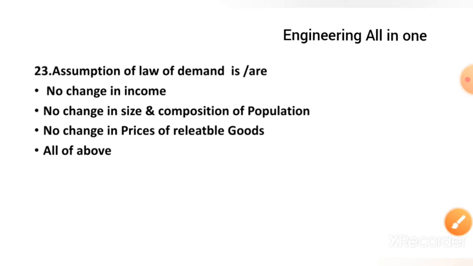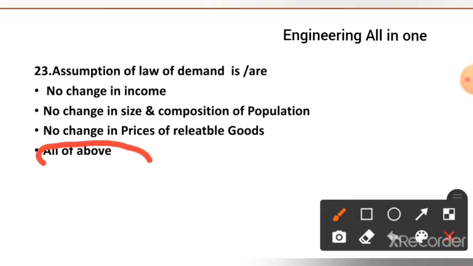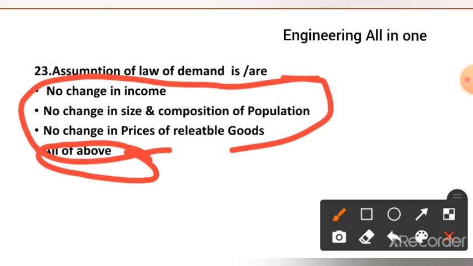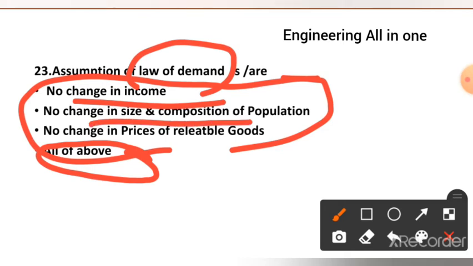Now see question number 23 here. Assumptions of the law of demand are: no change in income, no change in size and composition of the population, no change in price of the related goods. The right option to this question is option number D. I have framed the options in such a way that while reading the MCQ the concept will become clear, and a revision will also take place. If you can see the assumptions of the law of demand, these all are involved.